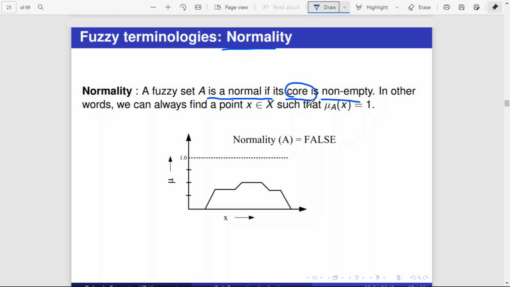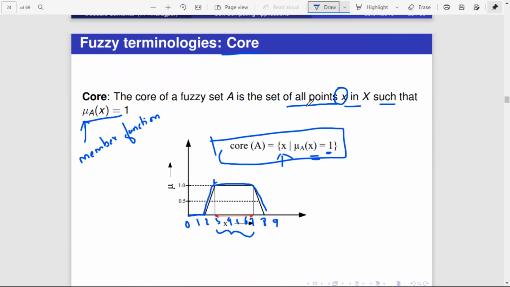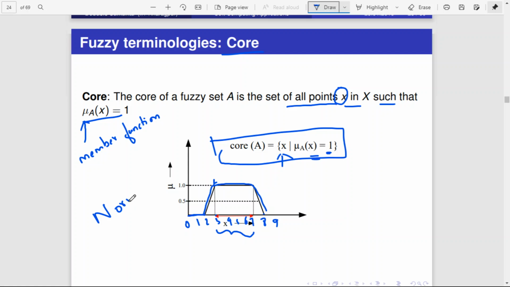That is, if it has at least one value in the core. So this particular fuzzy set is also normal. Why is it normal? Because what is its core? Its core is not empty. Its core is the values 3, 4, 5, 6, 7. For all these values of x, the membership function will give an output 1. So the core is not empty here, and as the core is not empty, it is also a normal set.